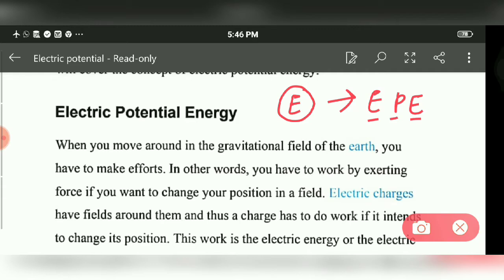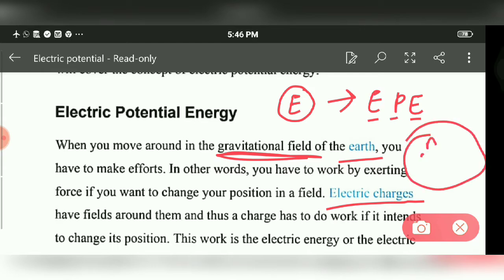Whenever we move around the earth, we have to do some work against the gravitational field of the earth. Similarly, when a body is moving against the electric field due to charges, if a particle has to move from point A to B in the region of the field, then it has to do some work against the field, and that work is stored as potential energy of the system.